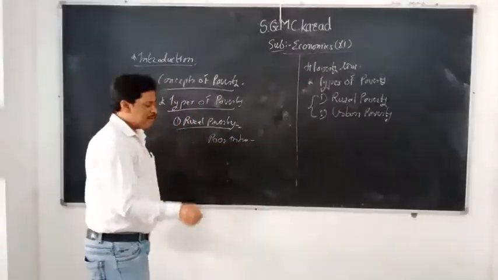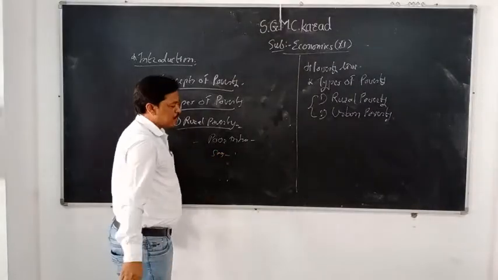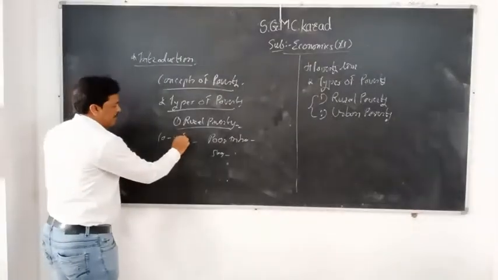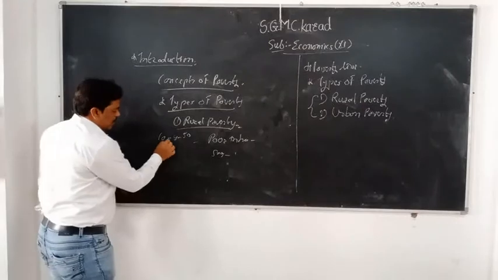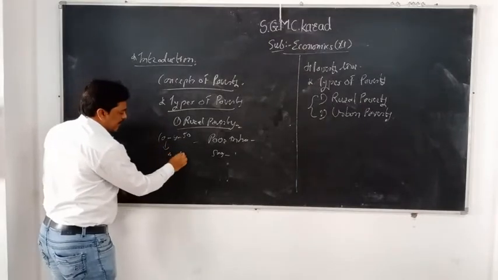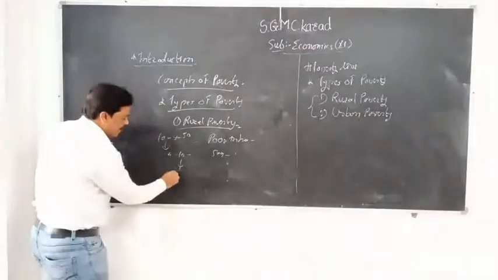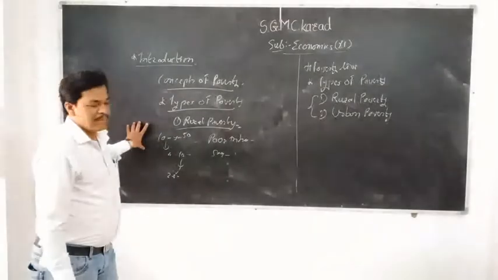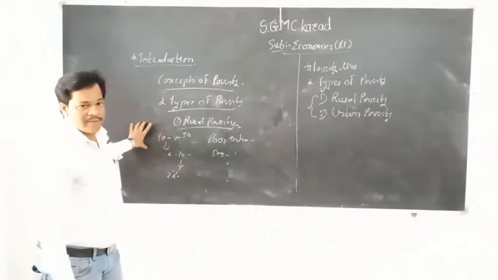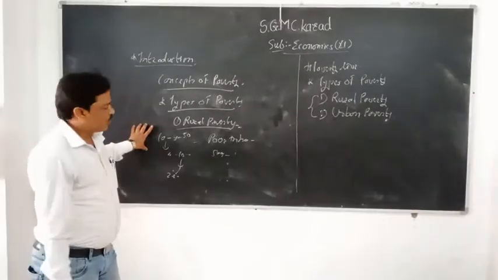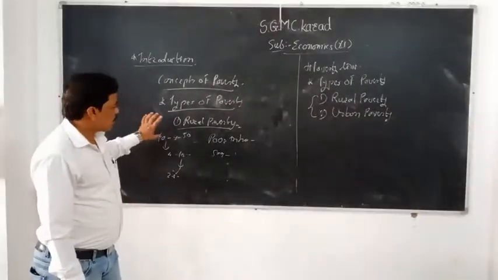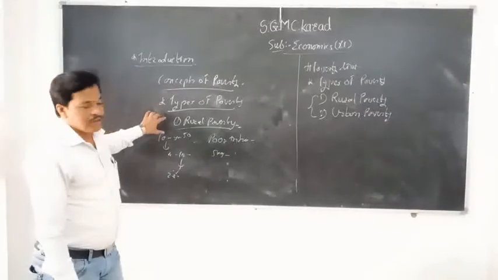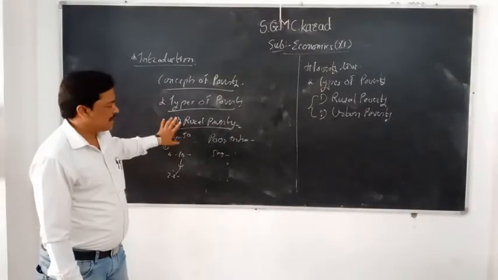Again, agricultural land is divided into parts. Suppose for example, 10 acres of land is available 50 years ago. Now this land is going to be divided, suppose there are 4 brothers, among the 4 brothers. Again after 20 years, this land is going to be divided again into 2.5 acres. So there is a kind of division of land. So it is not possible for those people to live only on the land available. It is very important for that person to do another kind of job. So rural poverty is there, and it is mainly because of landless laborers and small farmers, called marginal farmers, who are present in rural areas. So this type of poverty is different. It is called rural poverty.